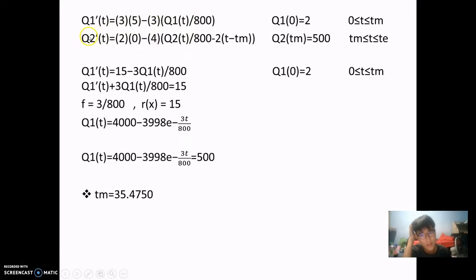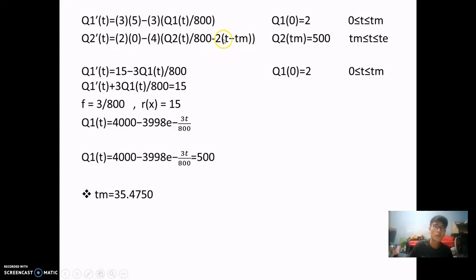As for Q2, it's the same thing. As for the inlet, you can see that it is 2 multiplied by 0, as stated in the question. As for the outlet, 4 times the Q2 function divided by 800 minus 2 times T minus Tm.